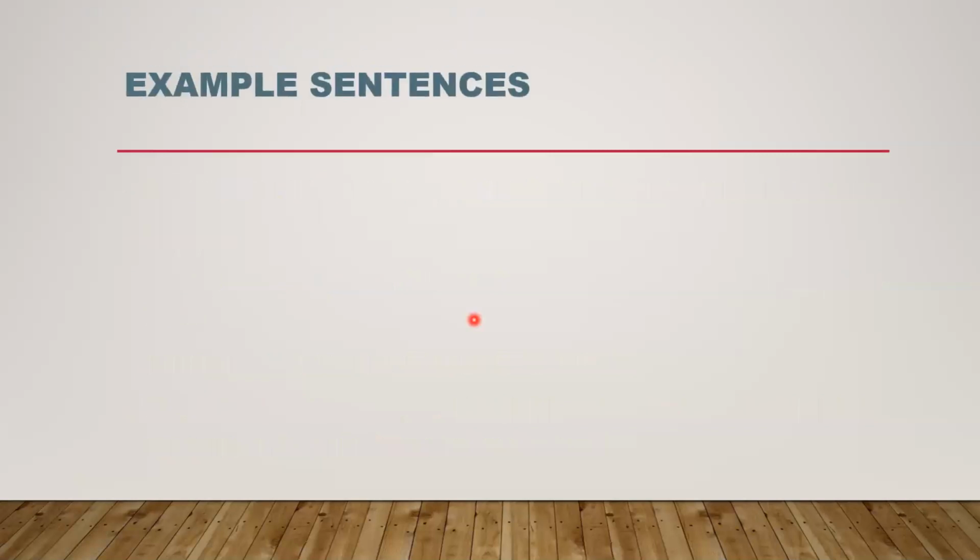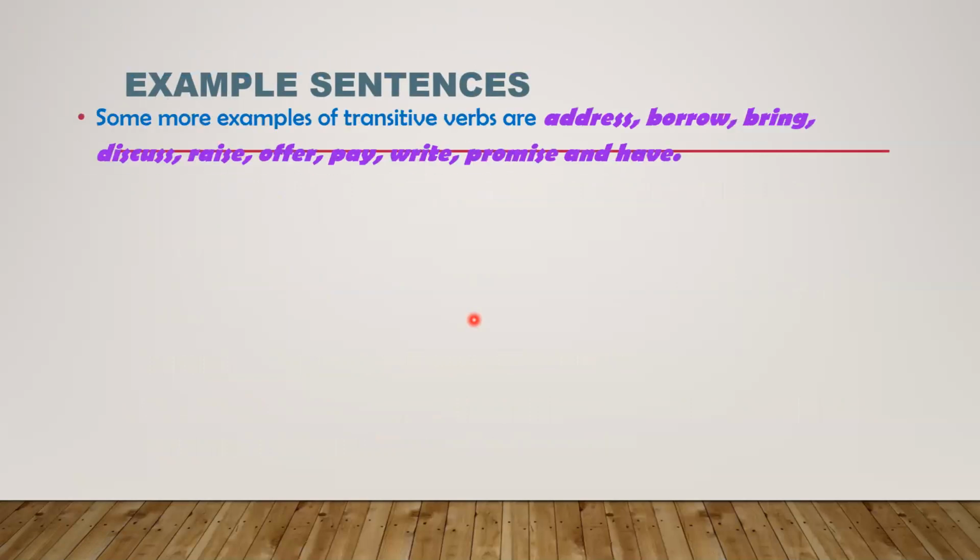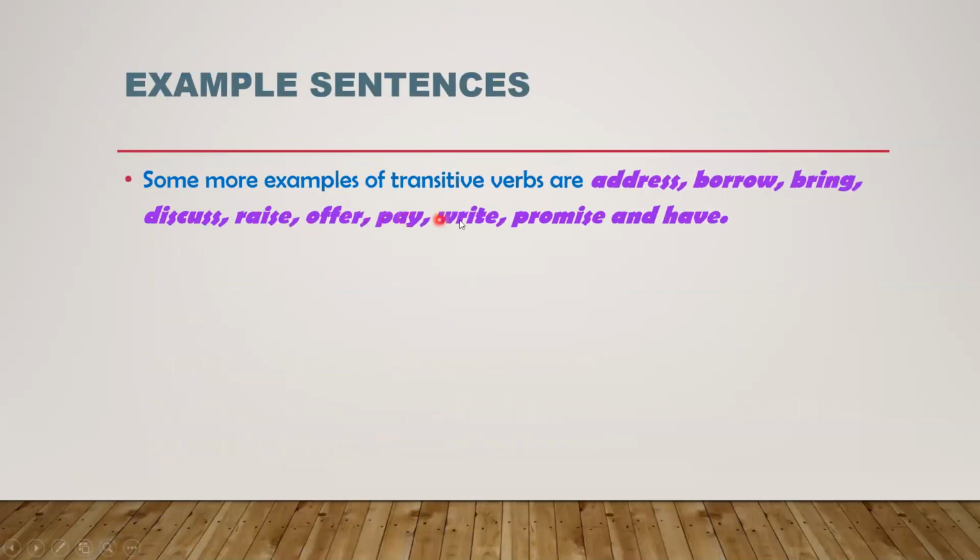Here we have example sentences. Have a look over here, dear students. Some more examples of transitive verbs are address, borrow, bring, discuss, raise, offer, pay, write, promise, and have. Now these words can be used in a sentence. For example, the instructor addressed the student's question. Here addressed is a verb. The student's question is an object. You can easily change the sentence into the passive: the student's question was addressed by the instructor. It is very easy to change the sentence into the passive.